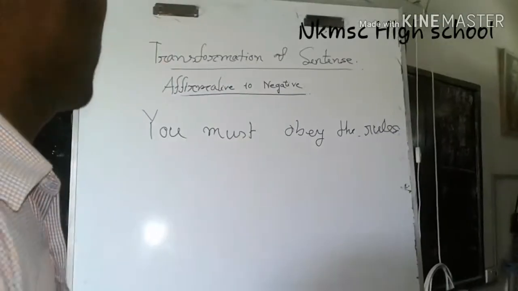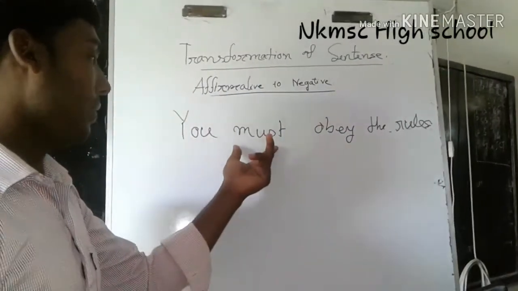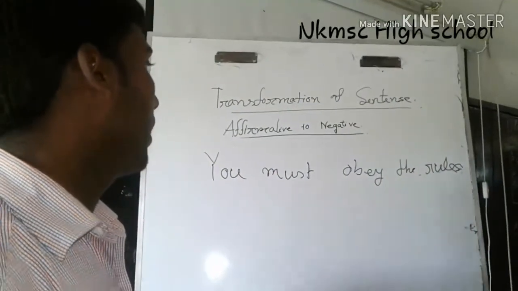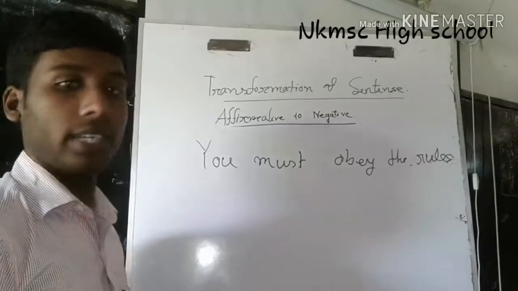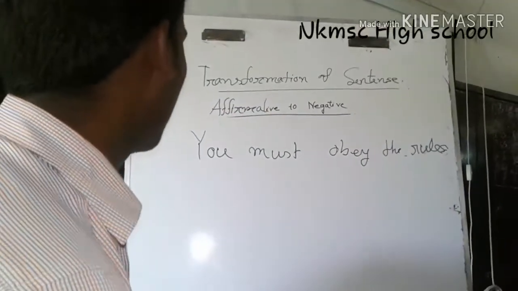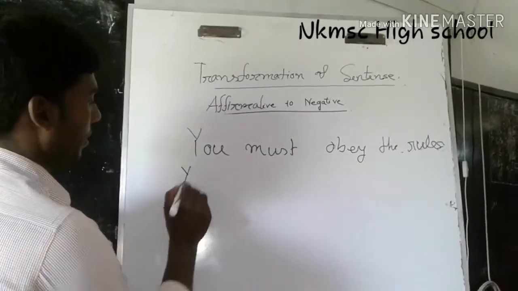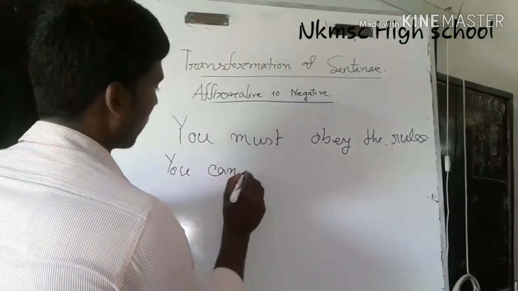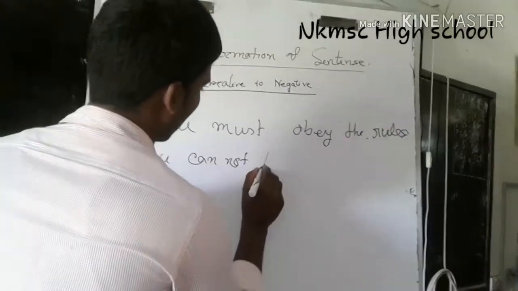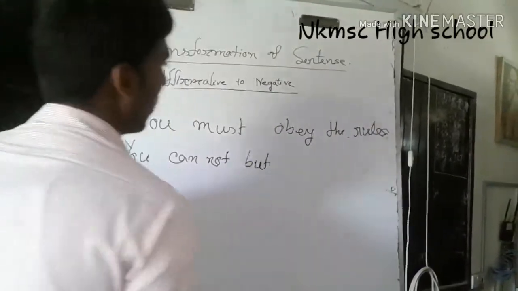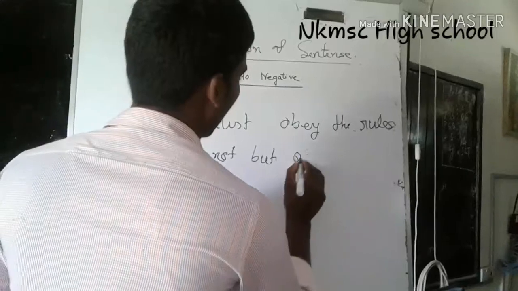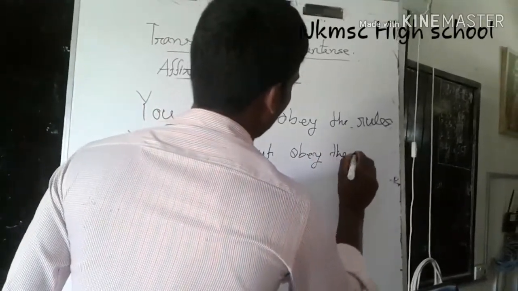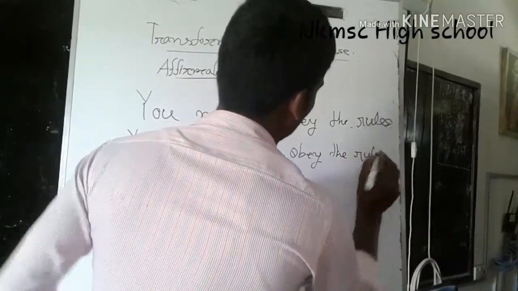We know that if you can see must in the sentence and you want to change affirmative to negative, you will write: you cannot but obey the rules.